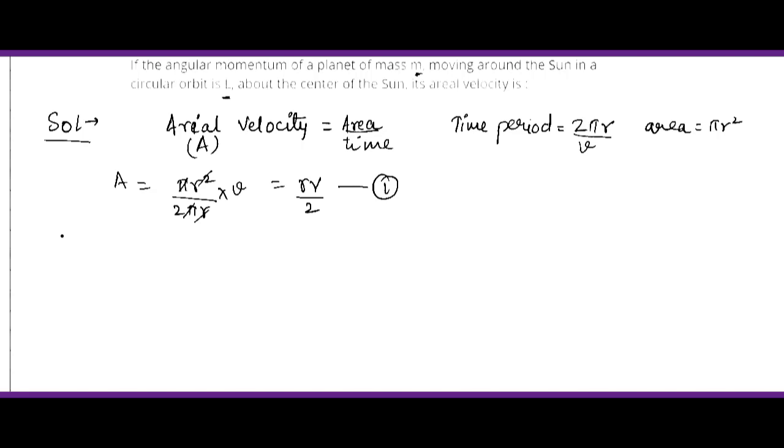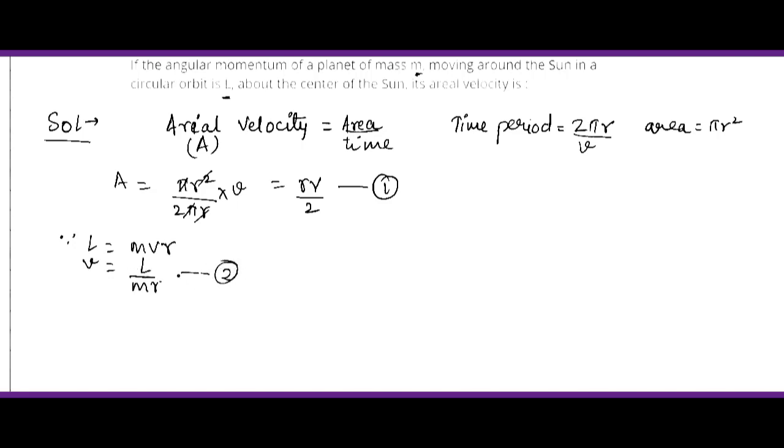Now let's see for angular momentum. The formula for angular momentum is given as L equals to mvr. So getting the value of v, we have L upon mr, and this is the second equation.